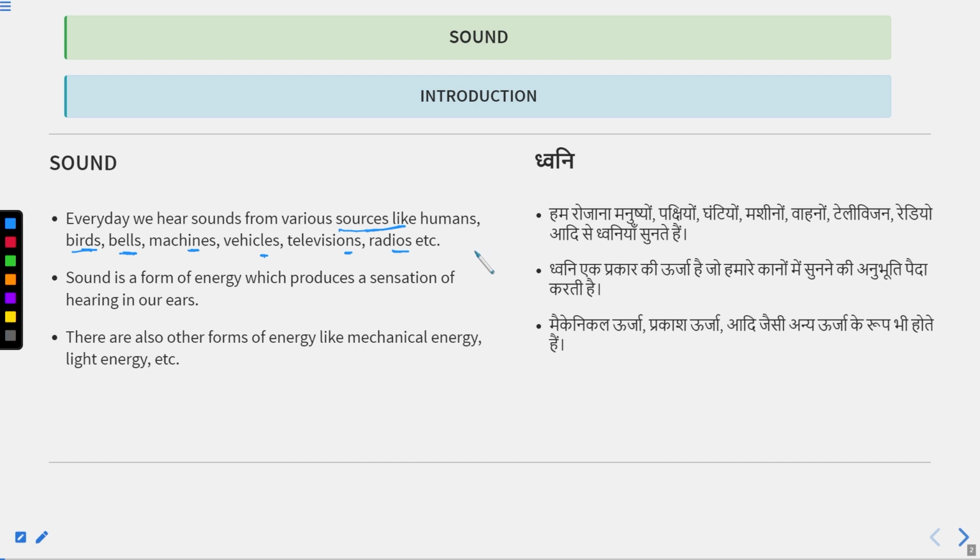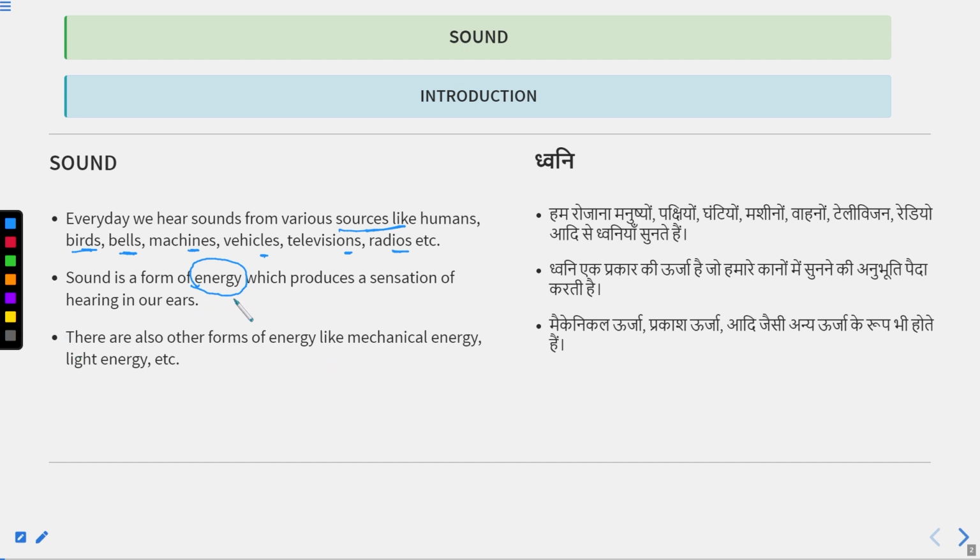But what is sound? Sound is a form of energy, like we have studied energy in the work and energy chapter, energy like kinetic energy and potential energy. Sound is also a form of energy which produces a sensation of hearing in our ears.